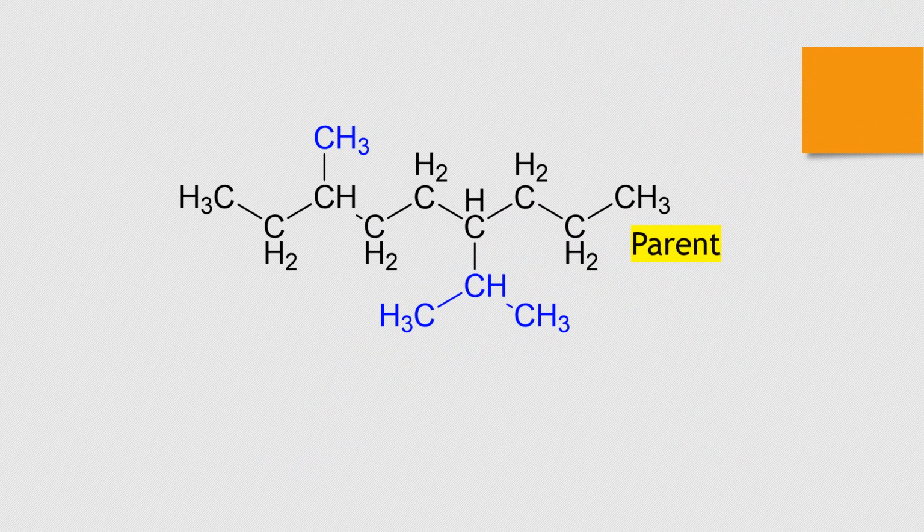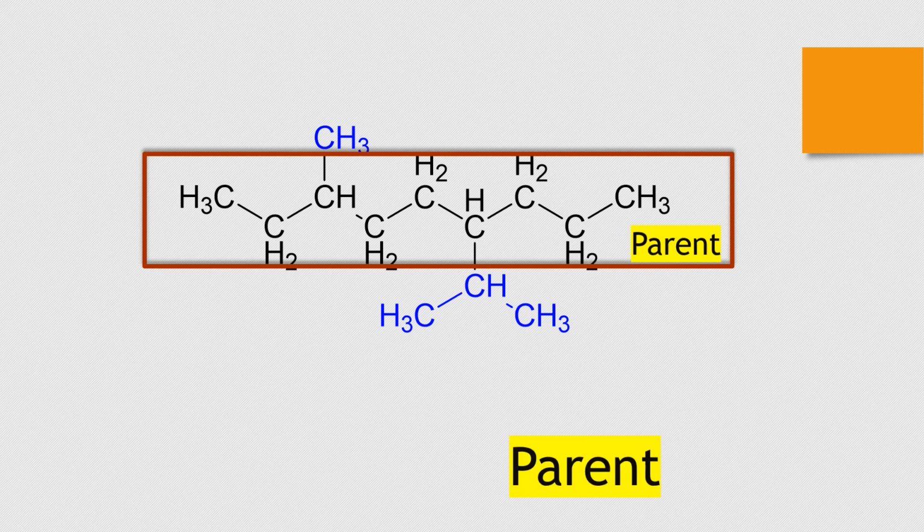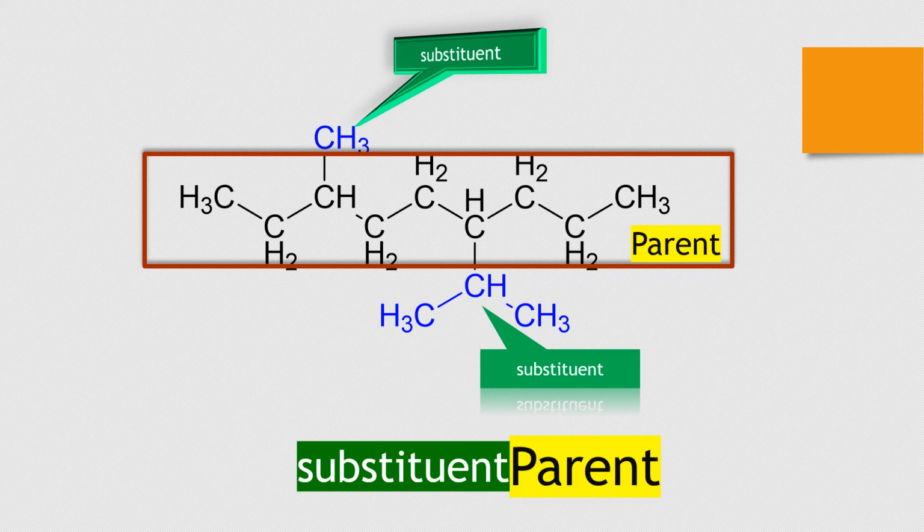Before we start proper nomenclature of organic compounds, we must know how to write a name for an organic compound. So this is the parent chain. We have to write the parent name, then the substituent and the locant. Any branching will be a substituent, either a branching of hydrocarbon or any halogen or other atom as well. So the substituent and locant.